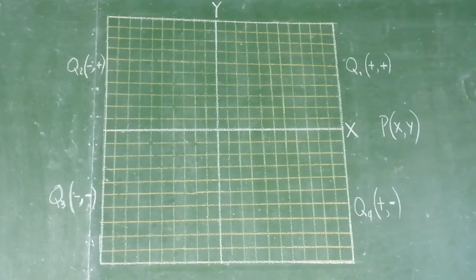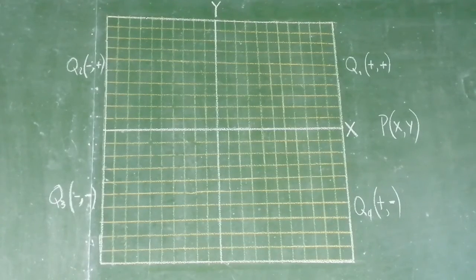And the third quadrant is quadrant 3. The sign of the coordinates is both negative. And last, the fourth quadrant, the sign of the coordinates is plus and minus because you go to the right and you go down. So the point of reference is always on the point of origin. That is why it's called origin, and that is the 0, 0.